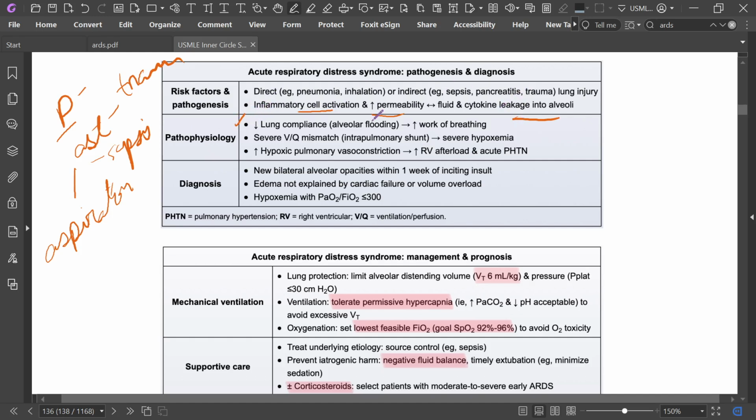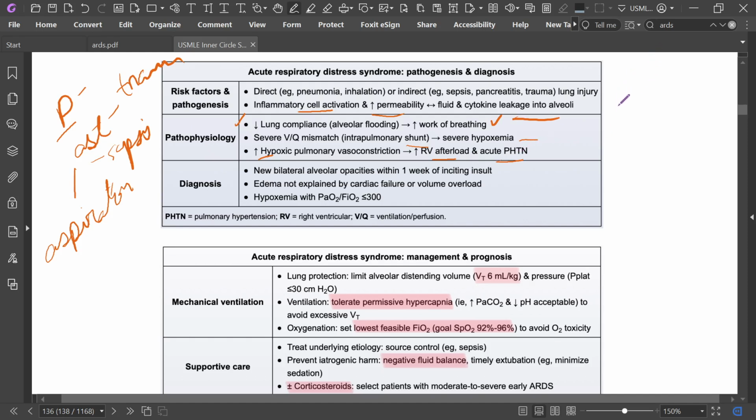Pathophysiology is decreased lung compliance and alveolar flooding, which will increase the work of breathing. Severe VQ mismatch, intrapulmonary shunting, severe hypoxemia, and increased hypoxic pulmonary vasoconstriction, which will increase right ventricular afterload and cause acute pulmonary hypertension.